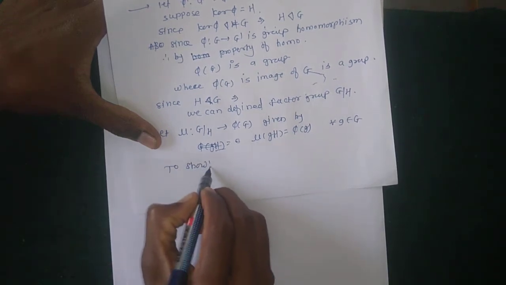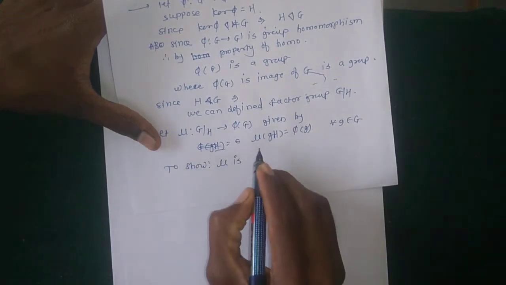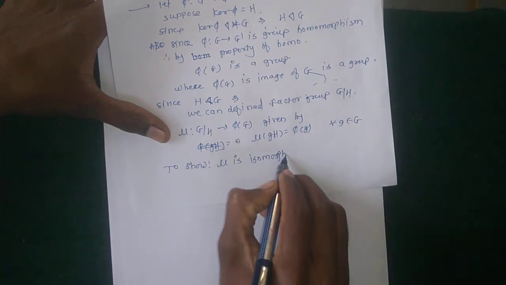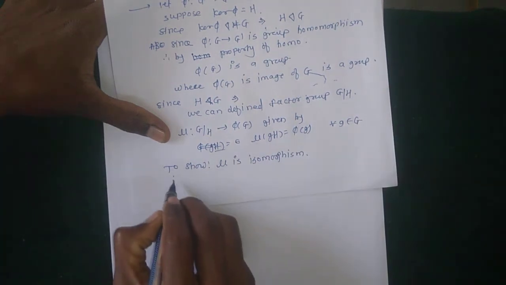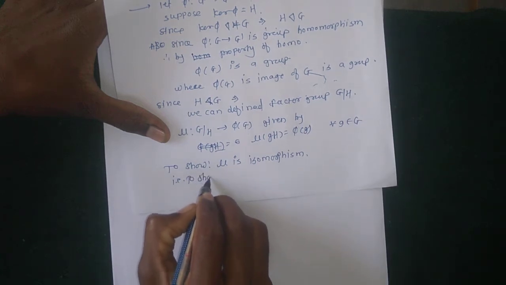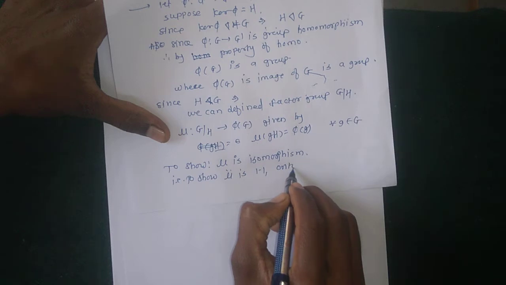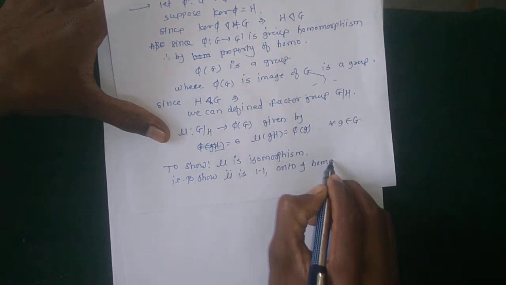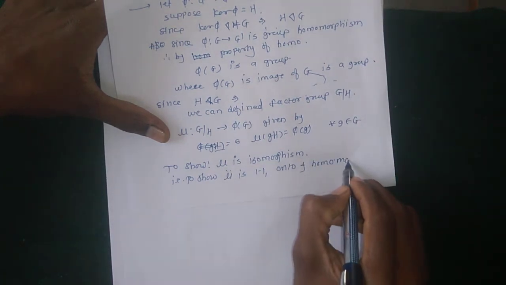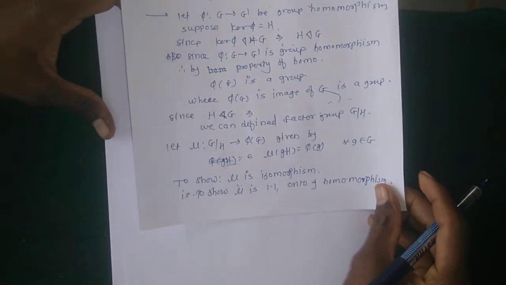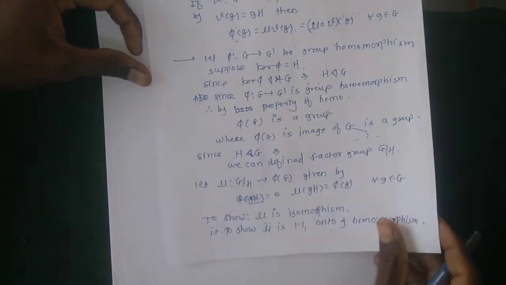And here to show nu is an isomorphism, that is, to show nu is one-one, onto and a homomorphism. So first part, for nu is one-one.